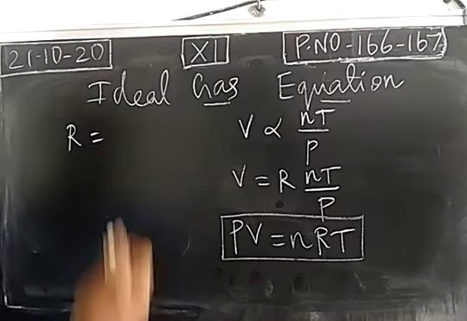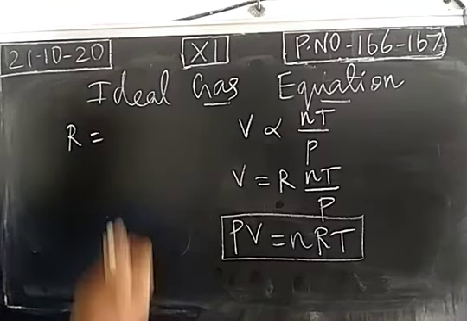The unit for mole is mol. So we take a gaseous molecule whose number of moles is 1, the temperature is maintained at 273.15 Kelvin, and the pressure is 1 atmospheric pressure.